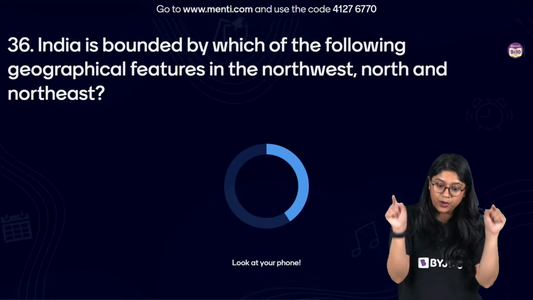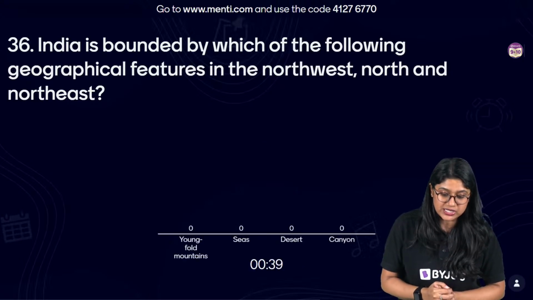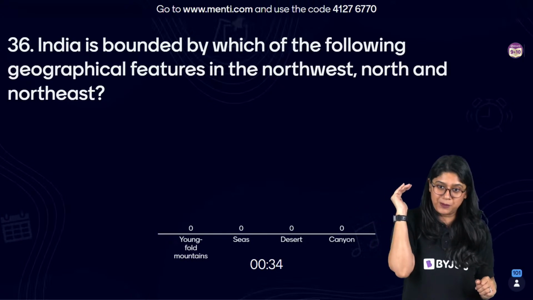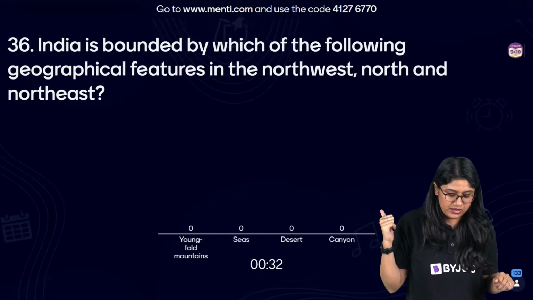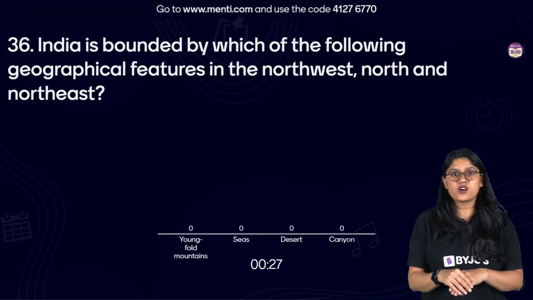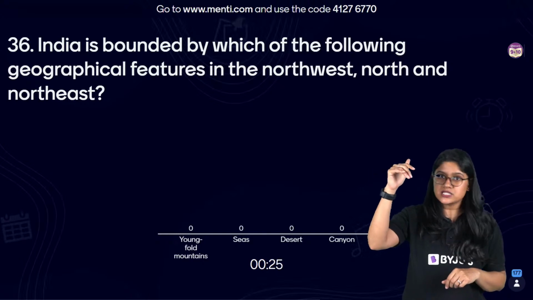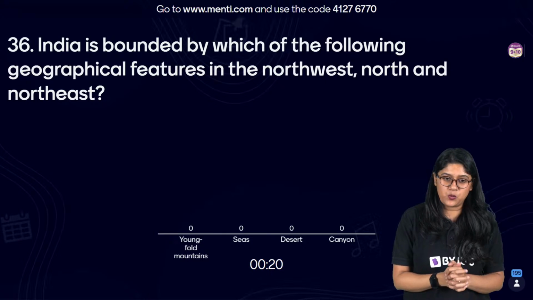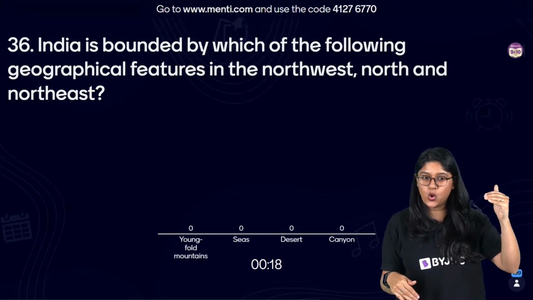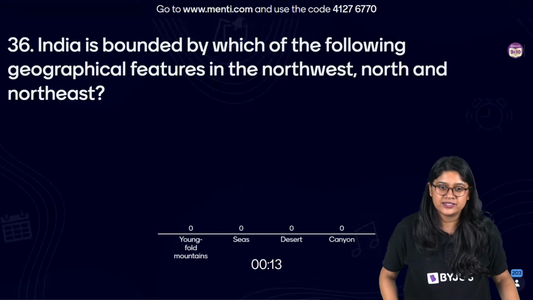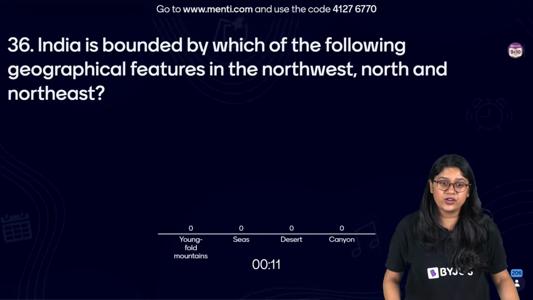India is bounded by which of the following geographical features in the northwest, north and northeast? The biggest hint is in the question itself. Is it young fold mountains, seas, desert, or the canyons? Northeast, what do we have over there? Seems like one option is constant in all the answers. Yes, very good. Thank you so much, Pulkit.